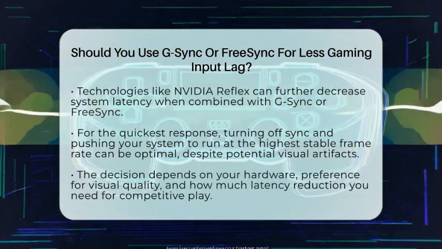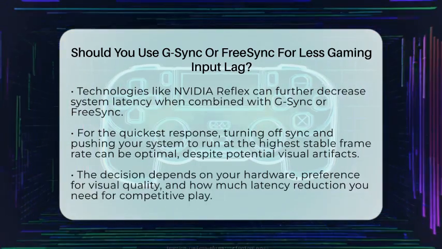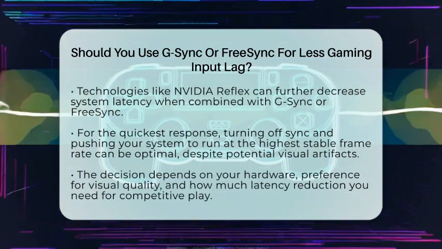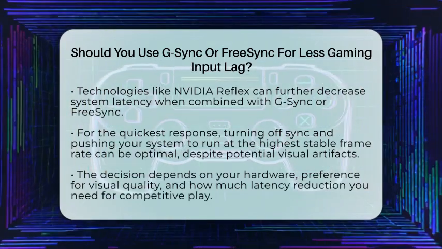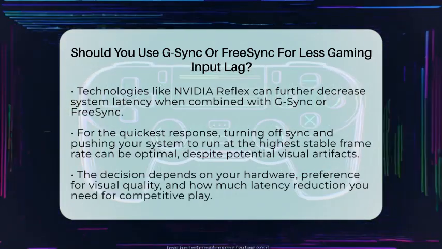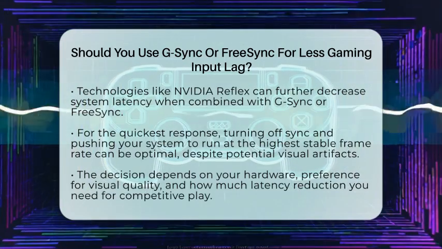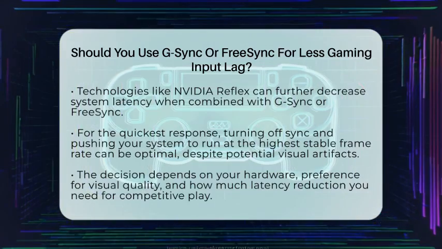Remember, technologies like NVIDIA Reflex can further reduce system latency, and combining them with G-Sync or FreeSync can give you an edge. In the end, if minimizing input lag is your top priority in esports, G-Sync tends to be slightly better for NVIDIA users, while FreeSync offers a good balance for AMD users.